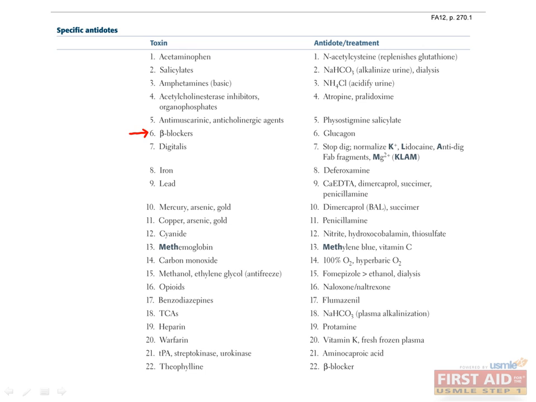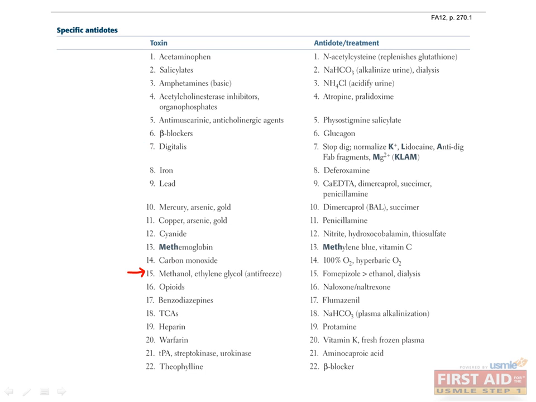Glucagon is useful for treating beta blocker overdose because it increases cyclic AMP levels in the myocardium, which bypasses the blocked beta-adrenergic system. To treat digitalis poisoning, 4 things need to be done. First, stop digitalis administration. Second, normalize potassium levels. Third, give anti-digitalis Fab fragments. Digitalis is one of the few drugs that has a monoclonal antibody as an antidote. Finally, give magnesium, an antiarrhythmic agent that may act as an indirect antagonist.